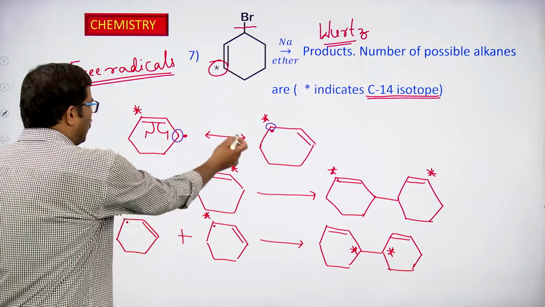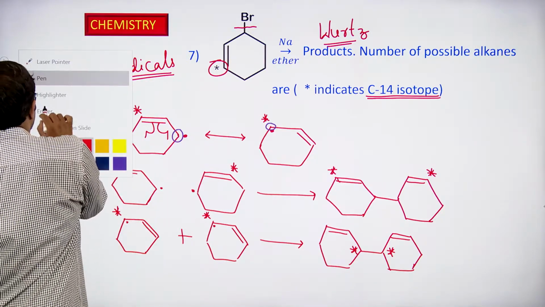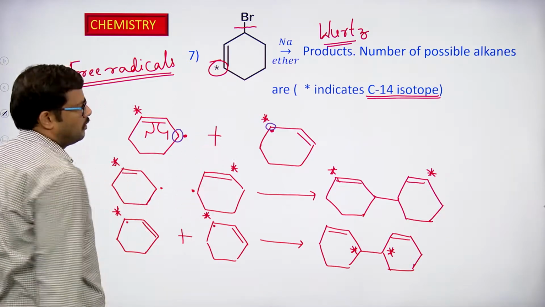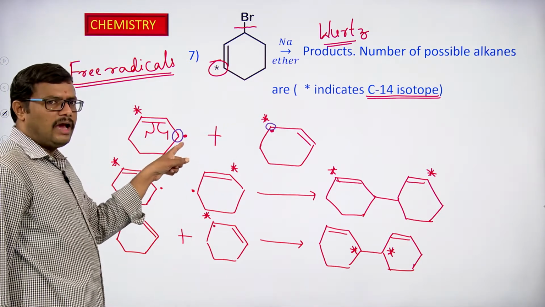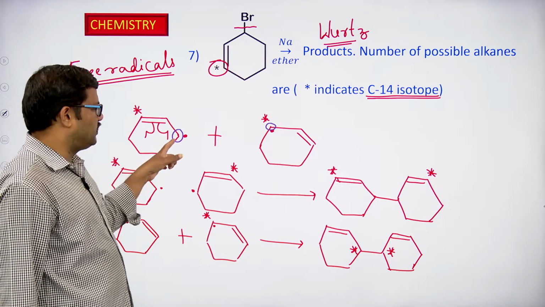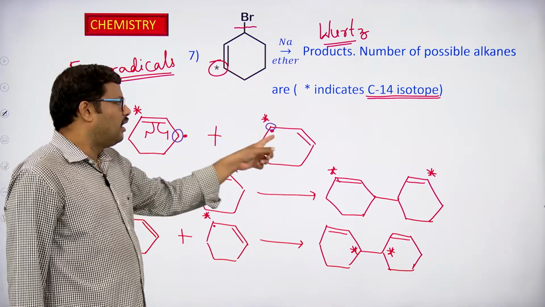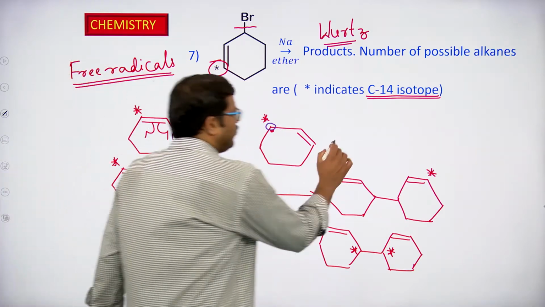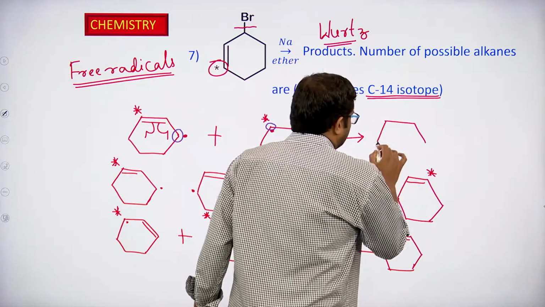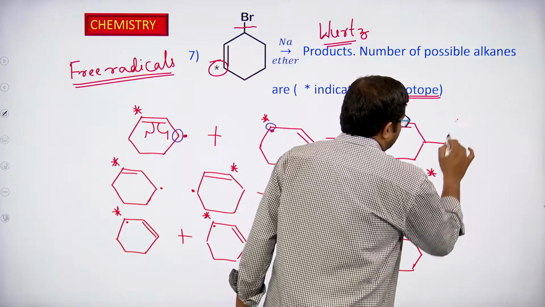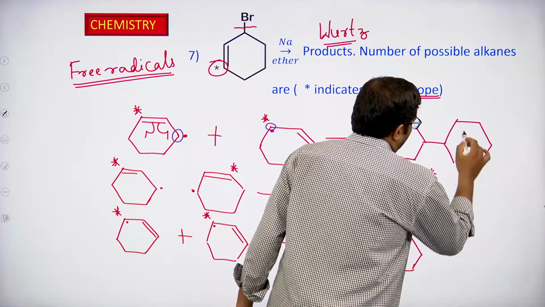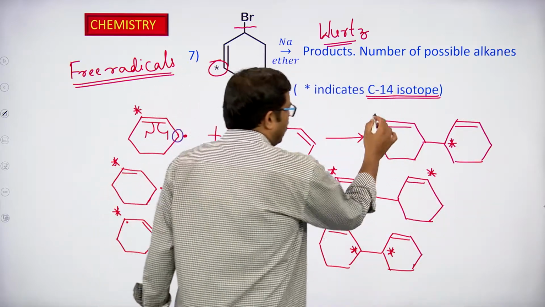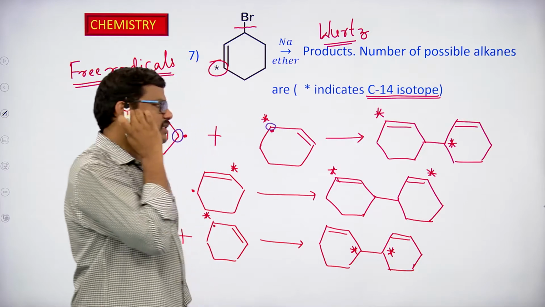But suppose these two react, a radical having the C12 isotope, where carbon C12 has the unpaired electron, and in the other case the radical in which carbon 14 has the unpaired electron. If these two react together, we can expect one more product. In this particular product, one carbon atom involved in the dimerization is C14 and the other is C12. So this is how we can expect it.